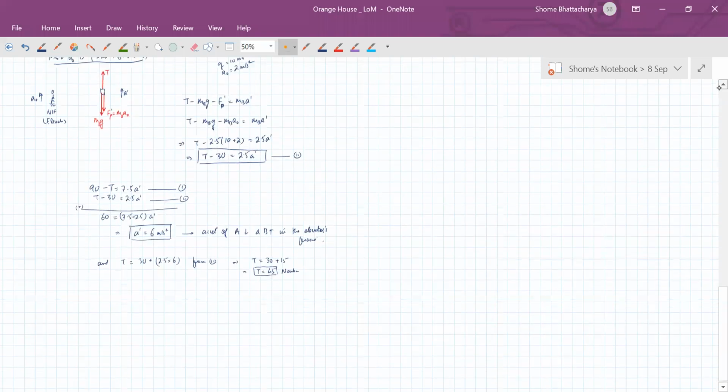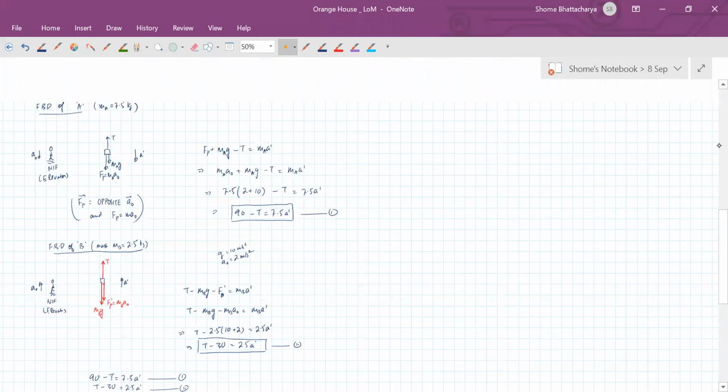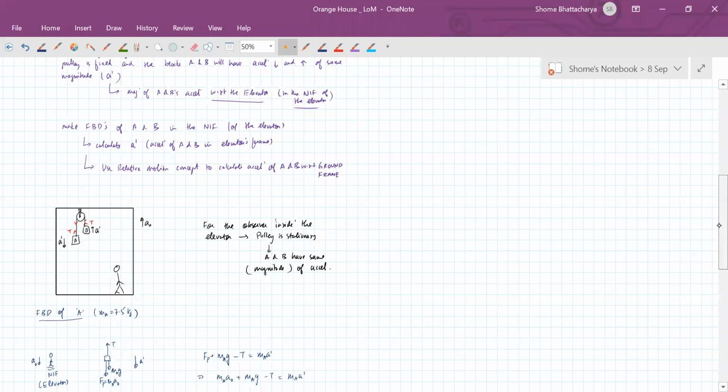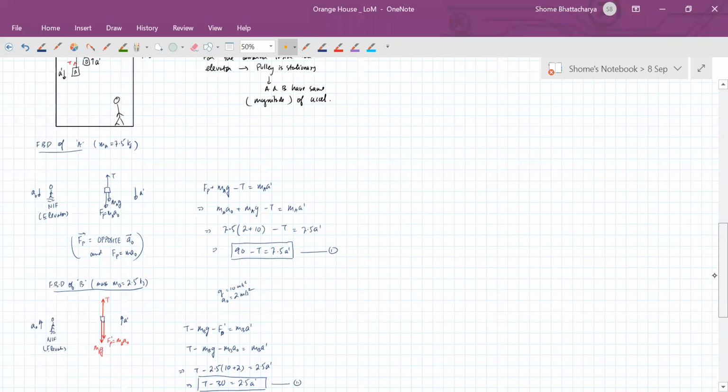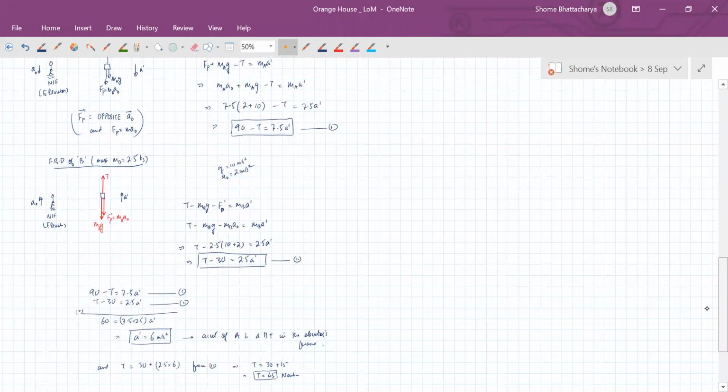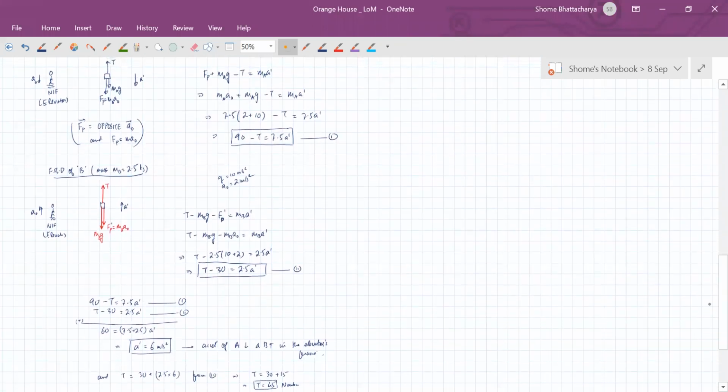Next step that we have to do is to find the acceleration with respect to ground. So use the relative motion concept to find the acceleration with respect to ground. We have found the acceleration with respect to the non-inertial frame.